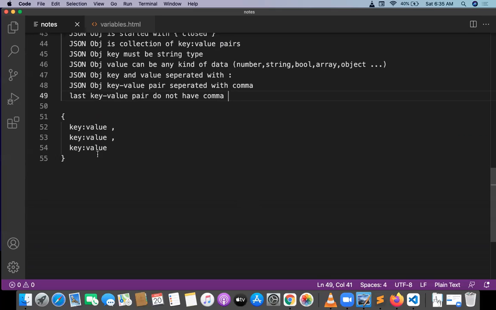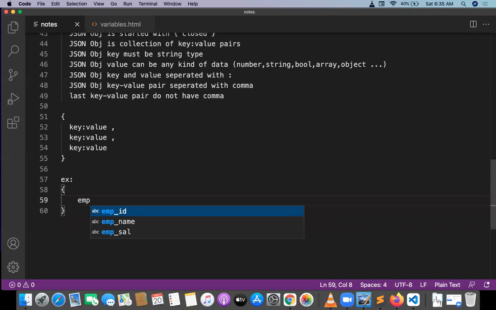So this is the JSON object. For example, I'll create one example for the JSON object. I'll create an employee object. This will be employee name, something good, could be something else, and employee ID.